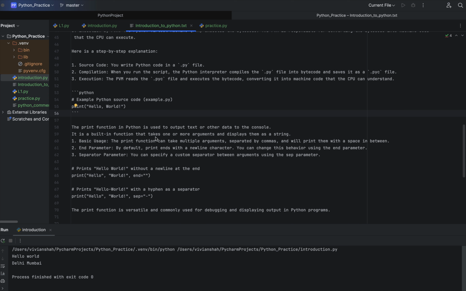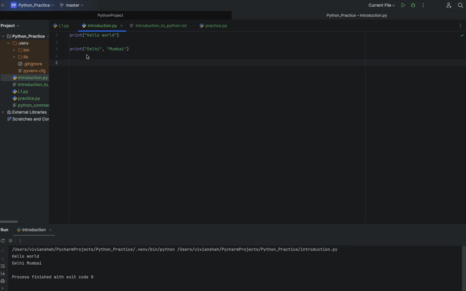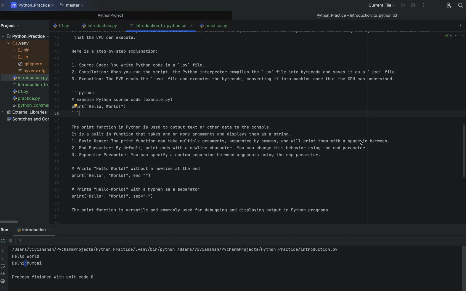It is a built-in function that takes one or more arguments and displays them as a string. So this point is covered. Now the basic uses we can see: the print function can take multiple arguments separated by a comma. So we are separating them by a comma and we'll print them with a space in between. So I have passed two arguments here, separated by a comma. Whatever space you give between them does not matter, but there will be a single space separator between these two words. So this is the point which we have written here.